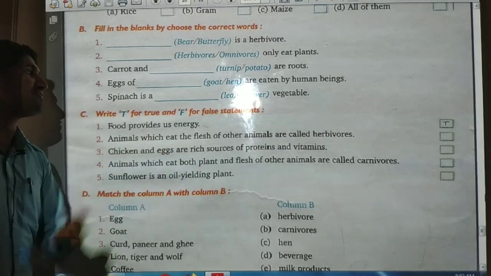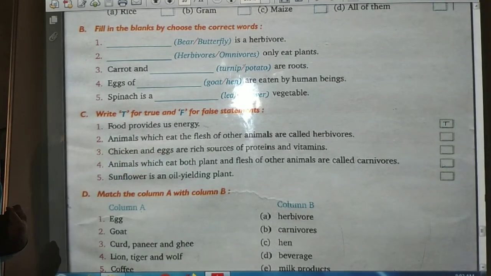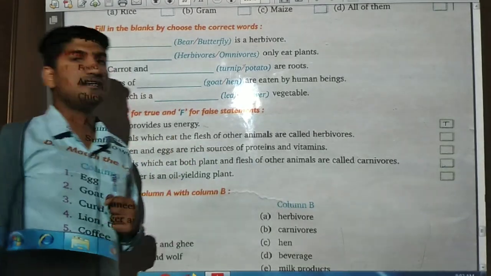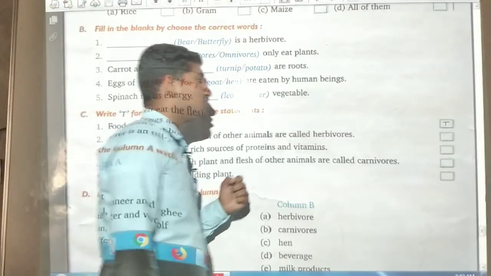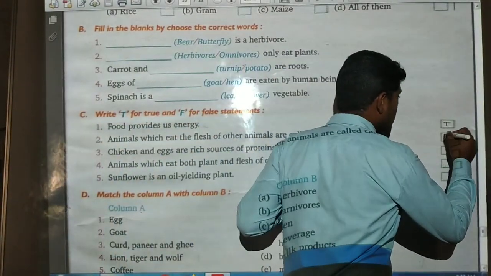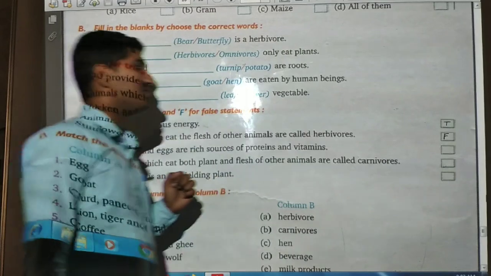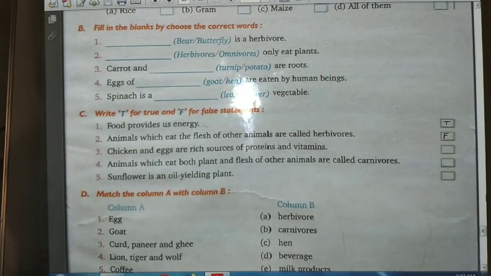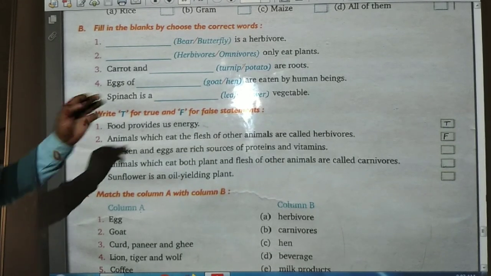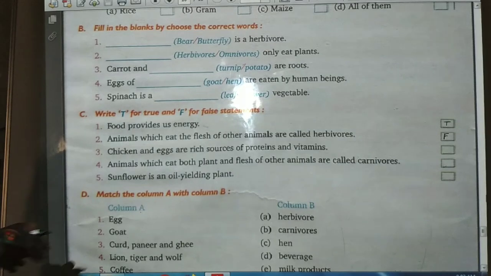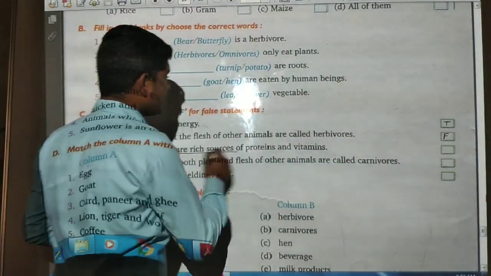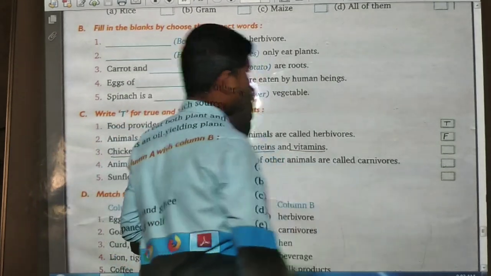Animals which eat the flesh of other animals are called herbivorous. Animals that eat the flesh of other animals, do we call them herbivorous? No. This is a false statement. Animals which eat the flesh of other animals, we call carnivorous animals.